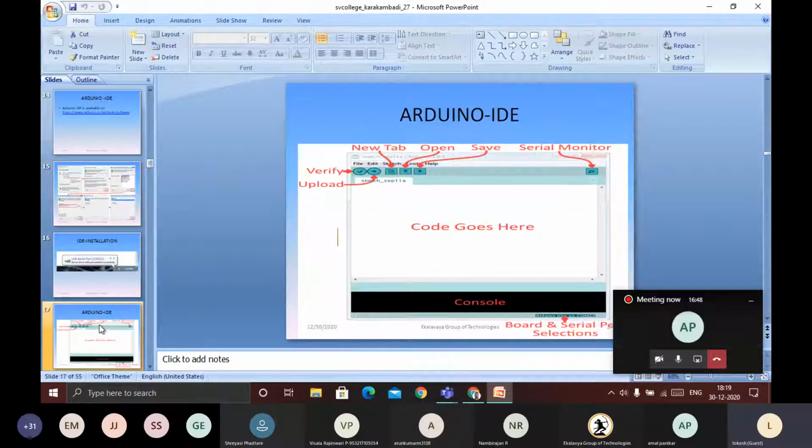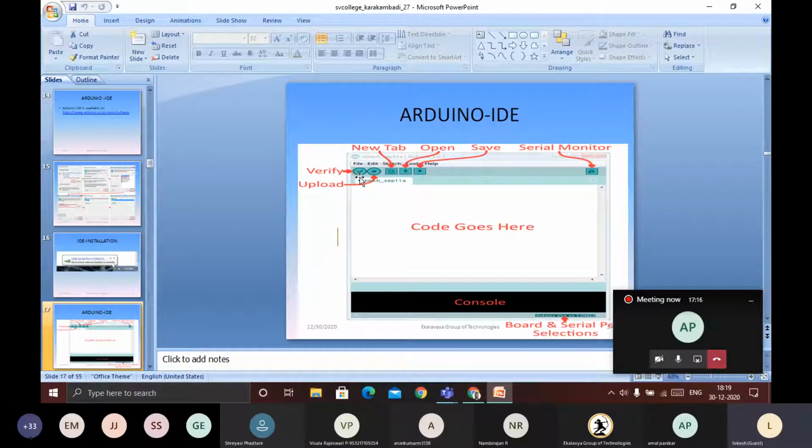Okay. Next, how will this Arduino IDE look like? We already saw Keil, to program the 8051. Now we will see the Arduino IDE, how it is going to look like. The Arduino IDE will look like this. In the menu bar, we have items like this.